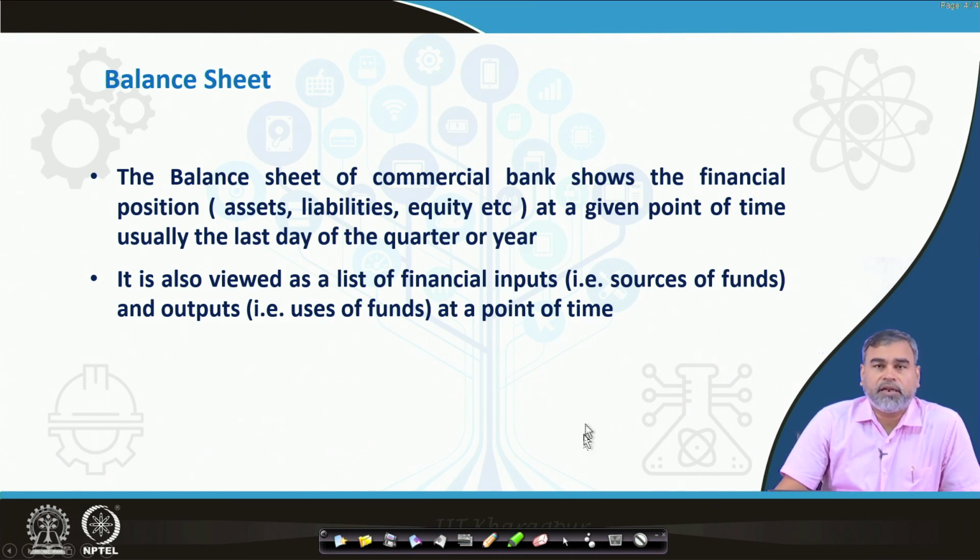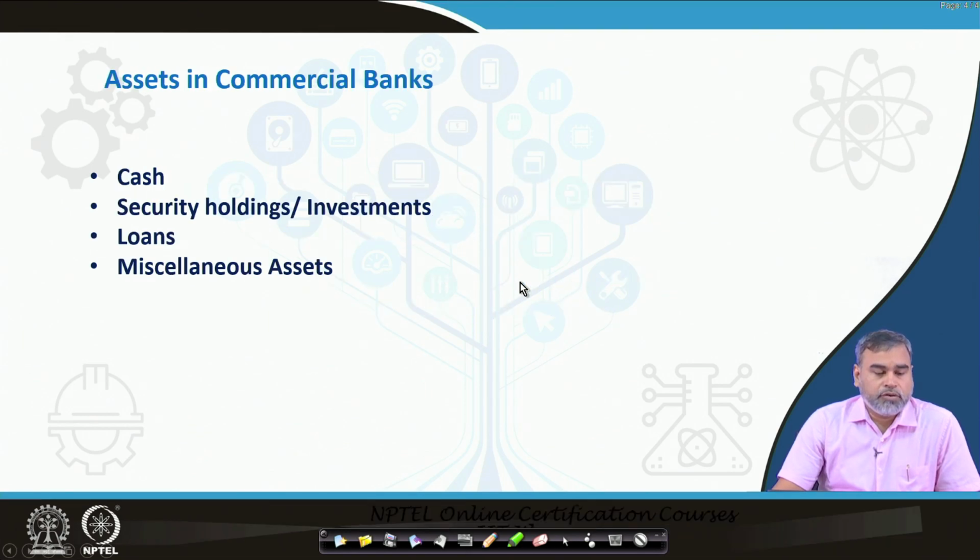Then in the balance sheet, we have two things, we have assets and liabilities. So, in this particular session, we will be discussing about the different assets of the commercial bank. Then we can move towards the liabilities, and finally, we will discuss about the income statements or the profit loss account of the commercial banks. So, now we talk about the assets of the commercial bank.